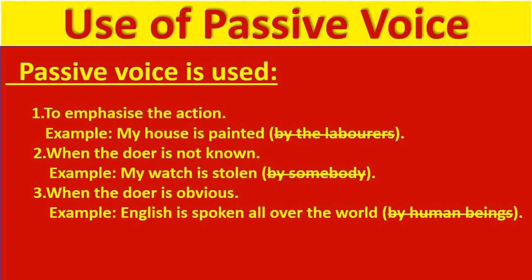Passive voice is also used when the doer is not known. For example, my watch is stolen. Here we needn't say by somebody when the doer is not known. It is also used when the doer is obvious. For example, English is spoken all over the world. So, no need to say by human beings. It is understood.